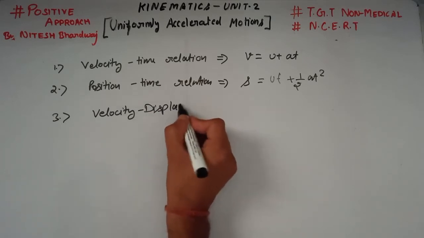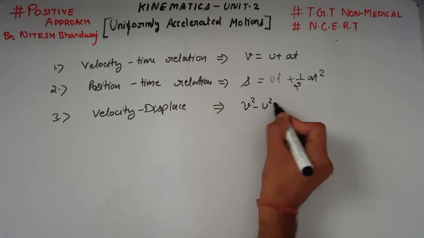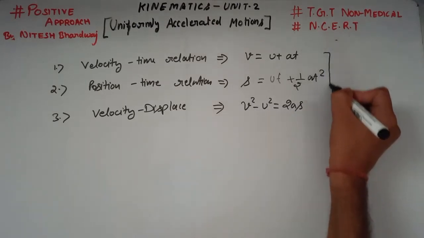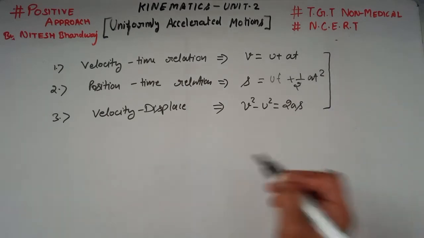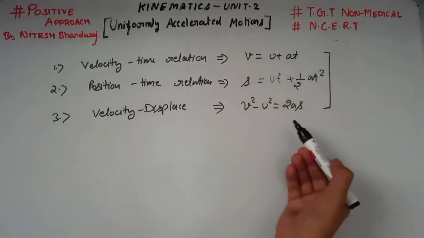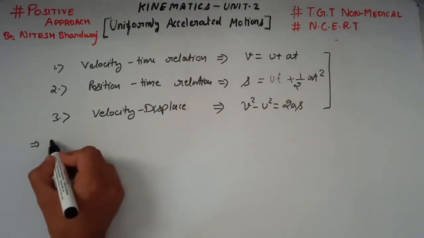Our third formula is the velocity displacement relation, which implies V square minus U square is equal to 2AS. These formulas are very important from the examination point of view. After some time, we will do examples, those numericals which are based on these formulas.